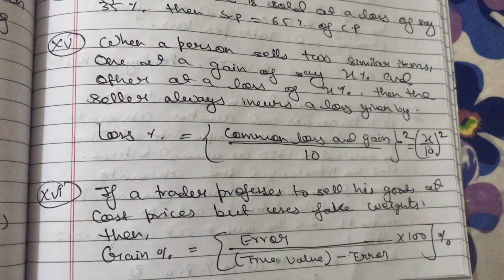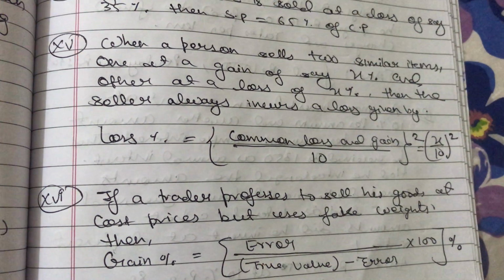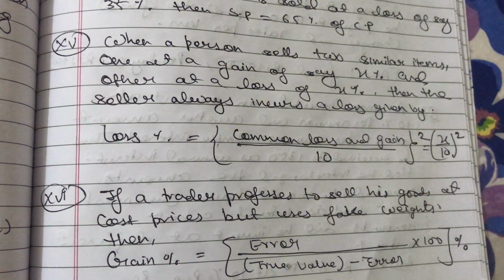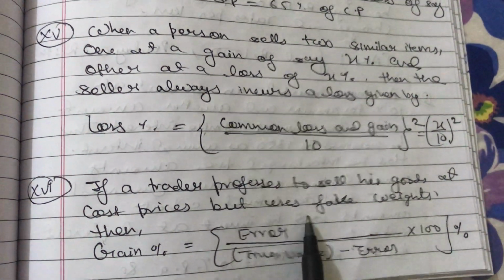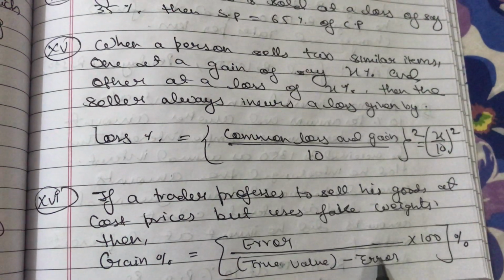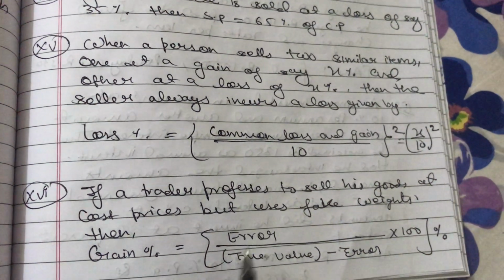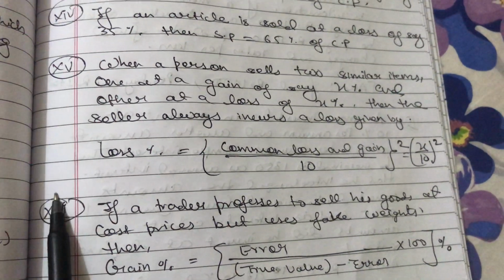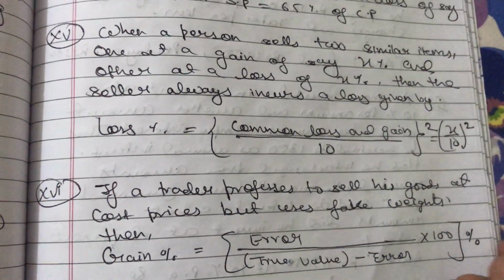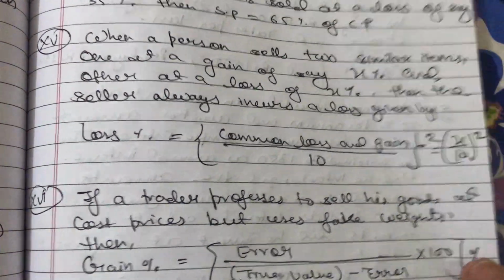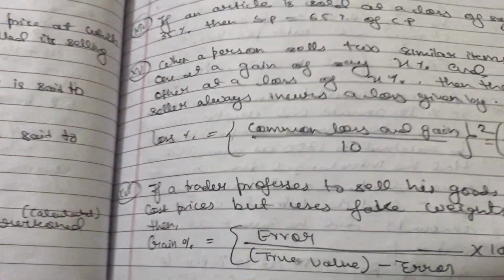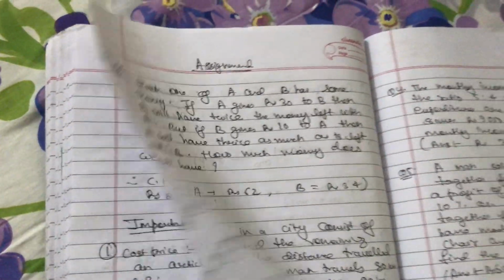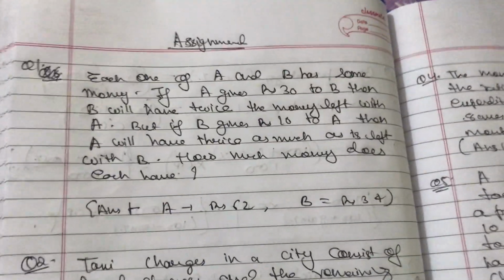Also, if a trader professes to sell his goods at cost price but uses fake weights, then gain percent equals error divided by (true value minus error) into 100%. Gain percent will be this much. So these 2 formulas can be used in competitive exams also. This is definitely going to help you. I am sharing the notes anyway, so you can write this down somewhere to use in future. Based on that, I have given a few questions as an assignment.